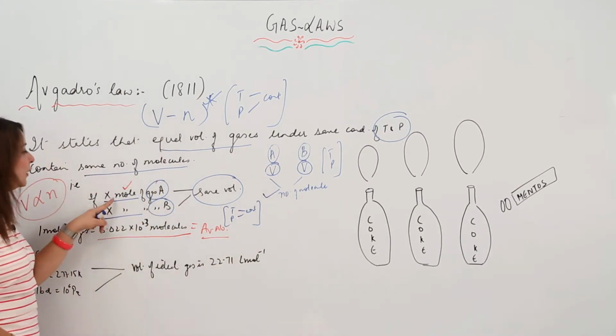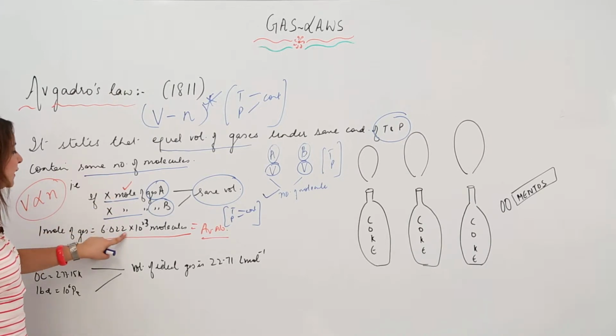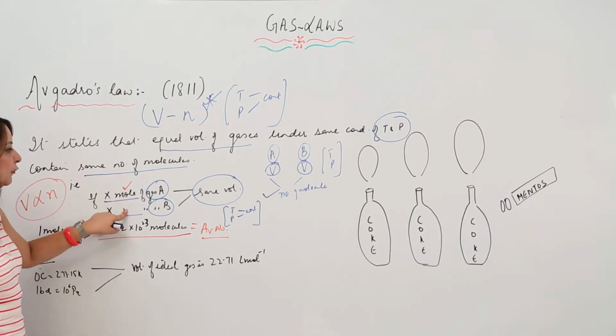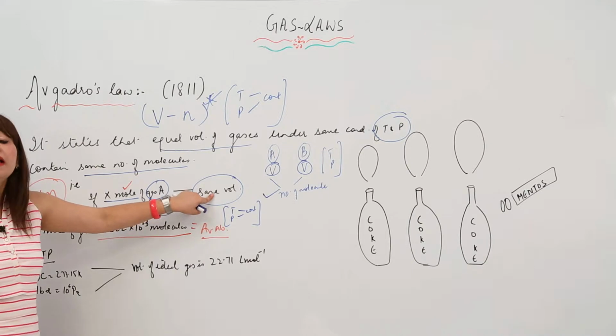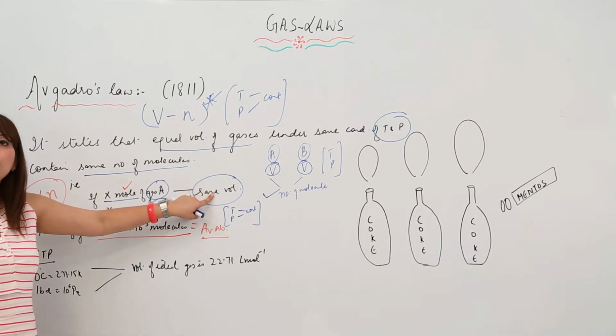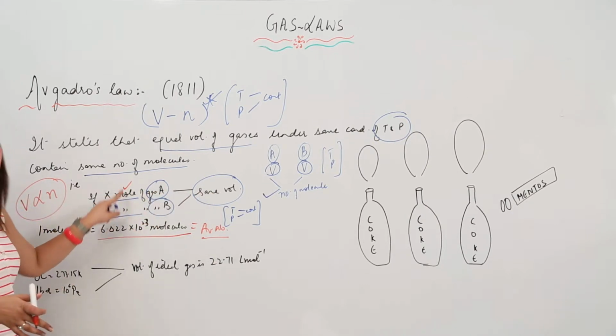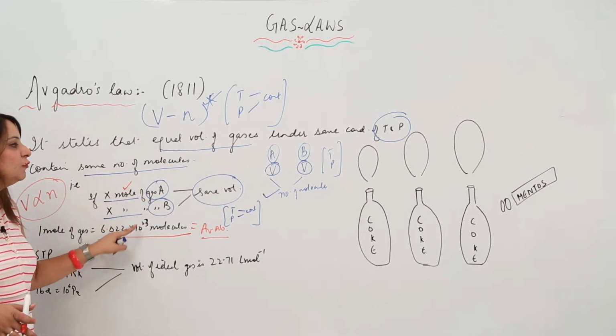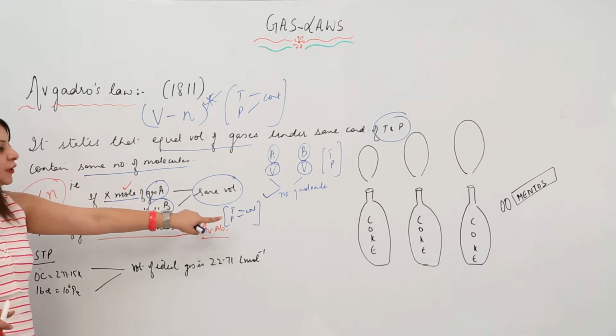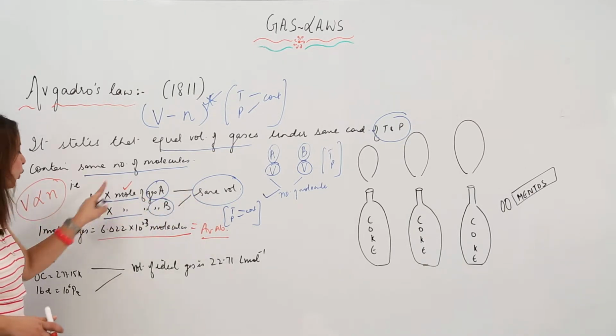Likewise, if we have X moles, that means this many molecules of A and this many molecules of B, they are going to occupy the same volume, irrespective of the nature of the gas, whether it is O2, N2, H2, whatever. We are only concerned with the same number of moles, and the same number of moles at the same temperature and pressure will possess the same volume.